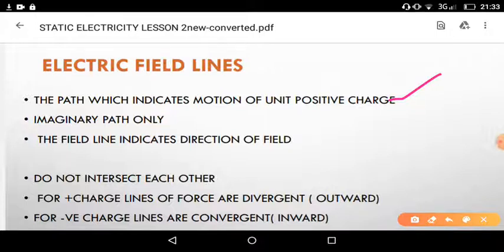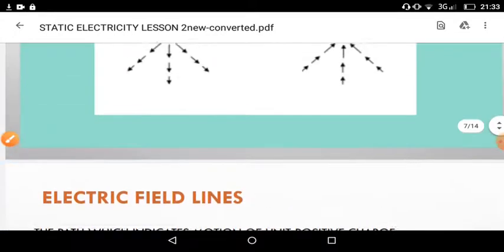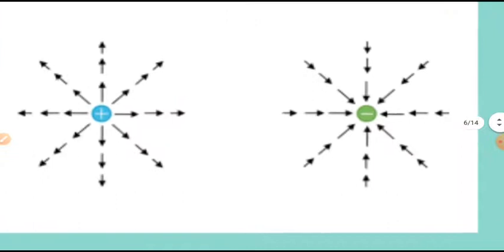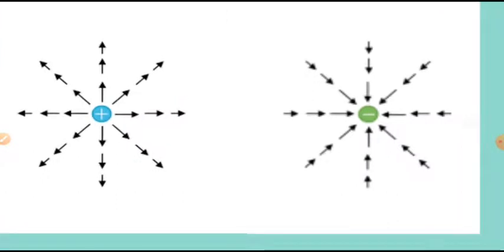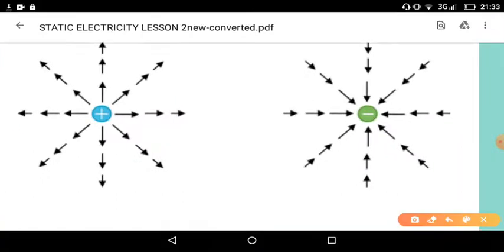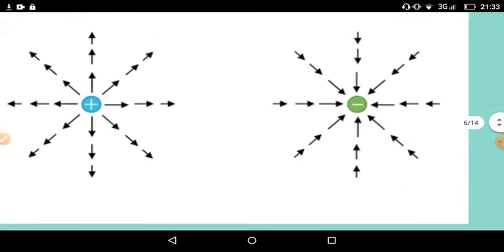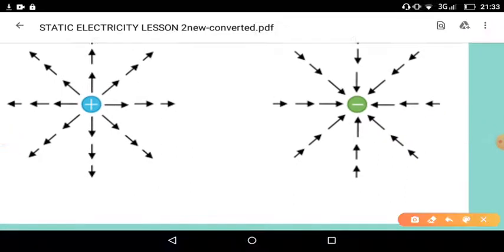If you observe the previous diagram, no two lines are intersecting with each other. Any two lines are separate, there is no point of intersection, and they do not meet. The only thing is, for a positive charge they move away from the charge, and for a negative charge they move towards the charge.